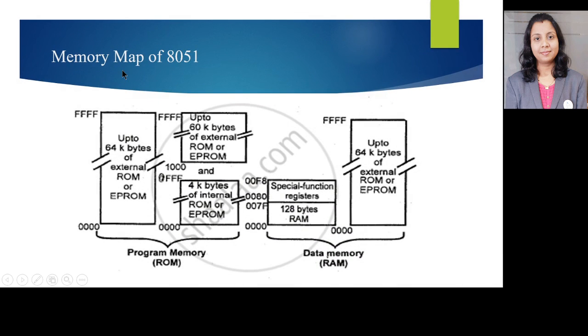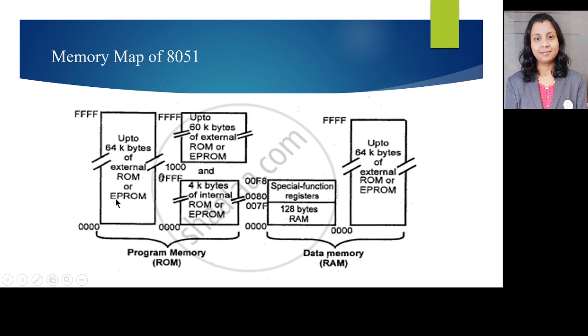So next you can see the memory map of 8051. The memory map of 8051 is a question which you see always in the question paper. You can see the memory map of 8051 is divided into two parts, that is the program memory and the data memory. Program memory is also called as read-only memory. Data memory is the random access memory over here.